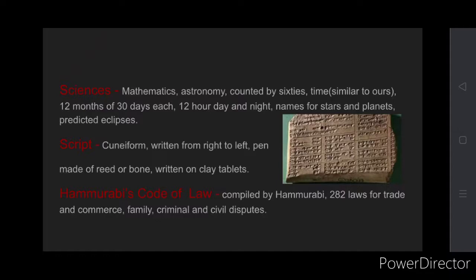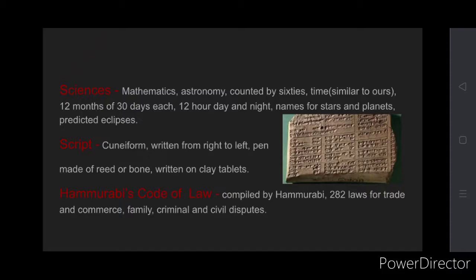Okay, and they also had a 12-hour day and 12-hour night, and they also gave specific names to the stars and planets, and they could also predict eclipses. Okay, they had ways in which they could predict eclipses.